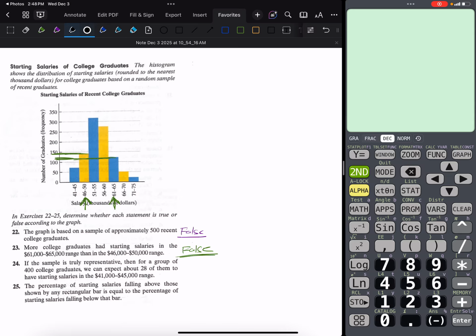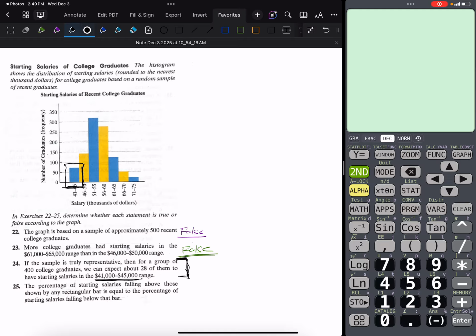This one, we have to do a little bit of math for. If the sample is truly representative, then for a group of 400 college graduates, we can expect about 28 of them to have starting salaries in the 41 to 45,000 range. And so let's erase what I've put on the graph so far. I'm interested in the $41 to $45,000 range here.